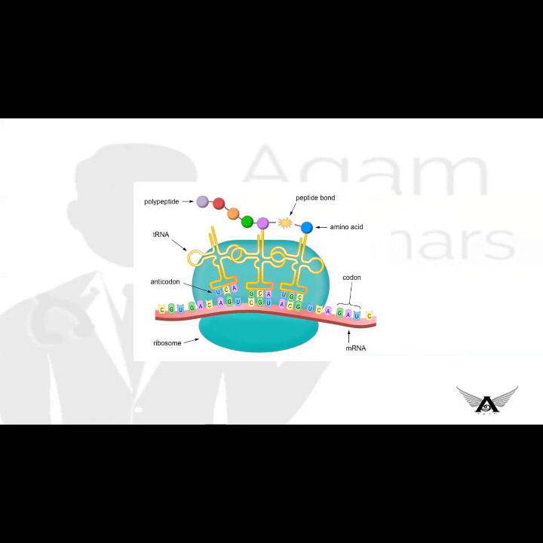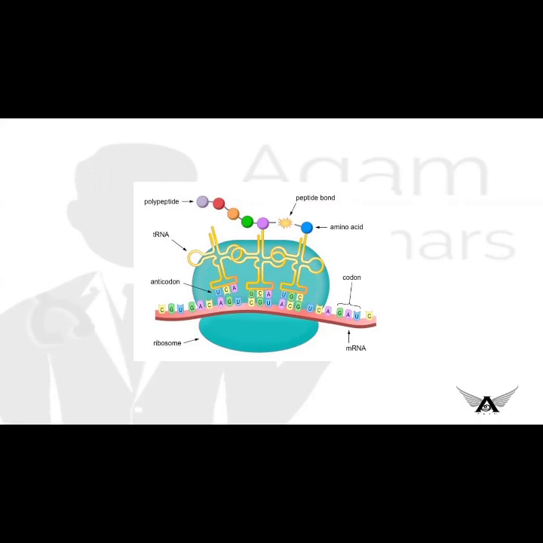When the aminoacyl tRNA comes to the A site, next peptide bond formation occurs, which means the alpha amino acid that is entering the A site has an amino terminal, because translation starts with the amino terminal and ends with the carboxy terminal. That is the sequence of translation. So this amino terminal binds with the carboxy terminal of the amino acid present in the peptidyl tRNA at the peptidyl site.